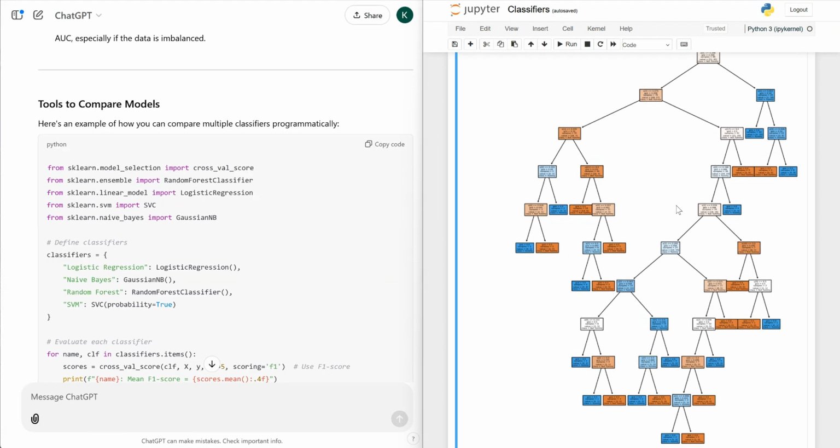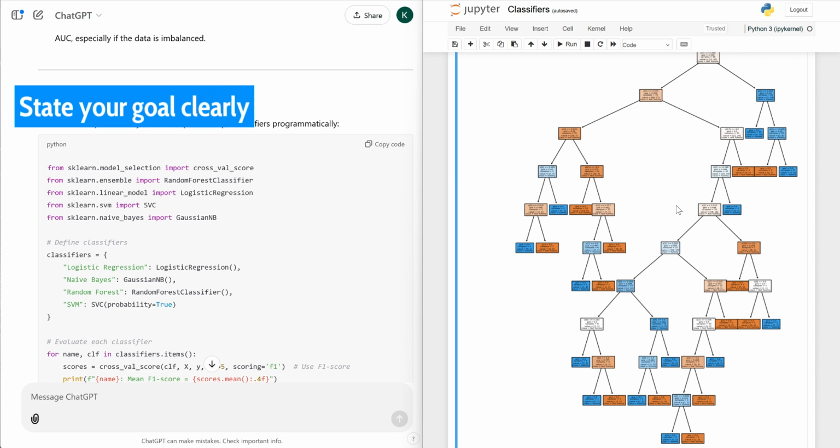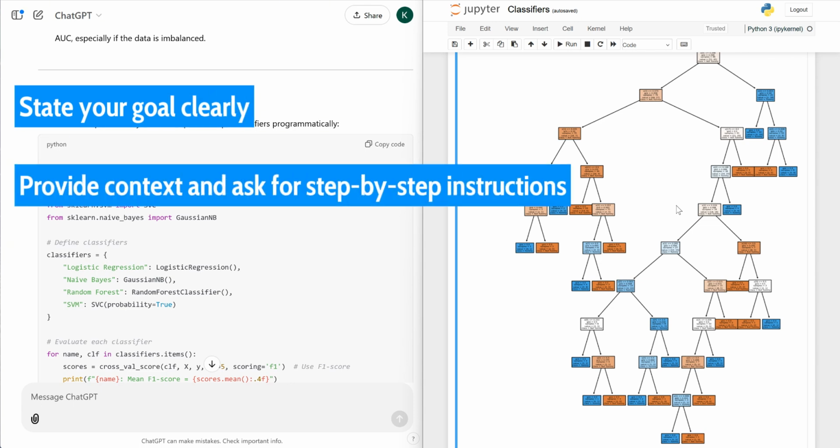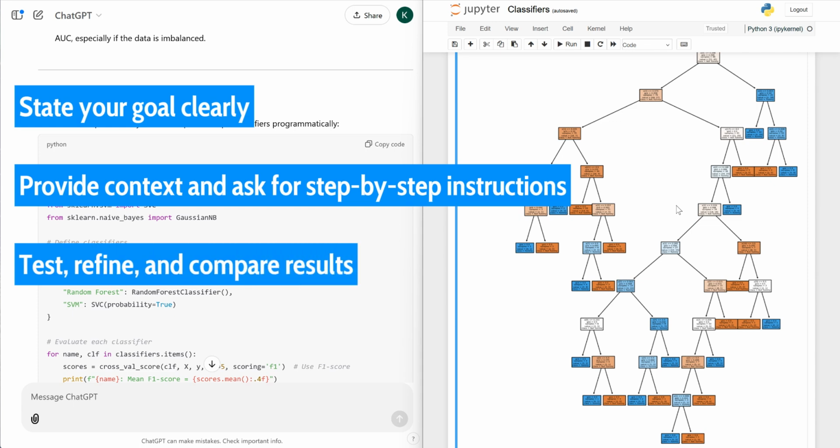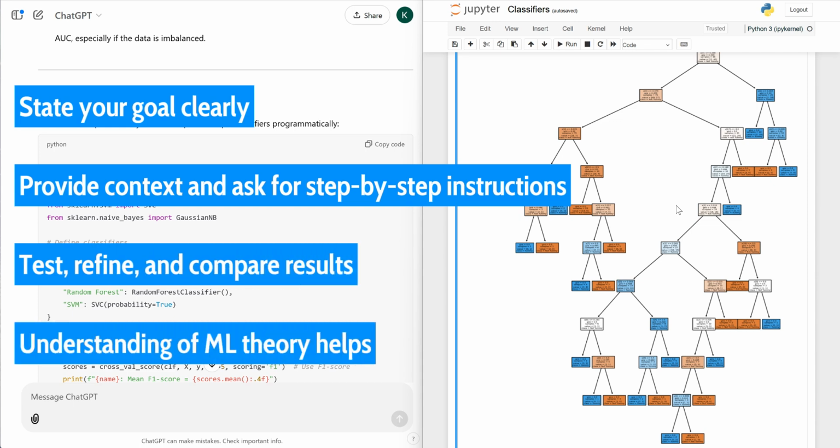So what did we learn? A good prompt makes all the difference. State your goal clearly. Provide context and ask for step-by-step instructions. Test, refine, and compare results, and yes, some understanding of machine learning theory would really help. ChatGPT isn't magic, but with the right prompts, it's like having a data scientist on your team.